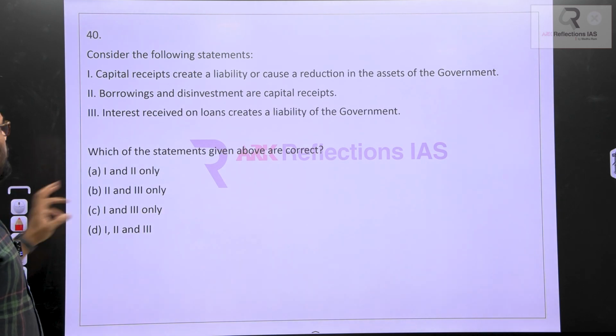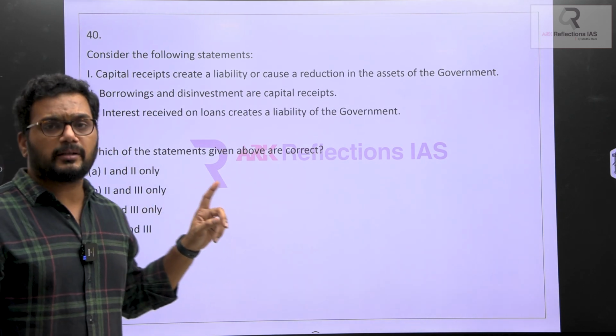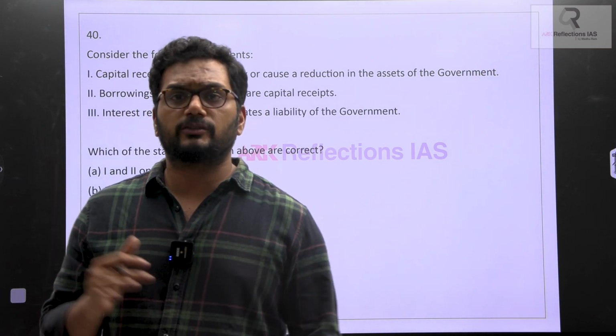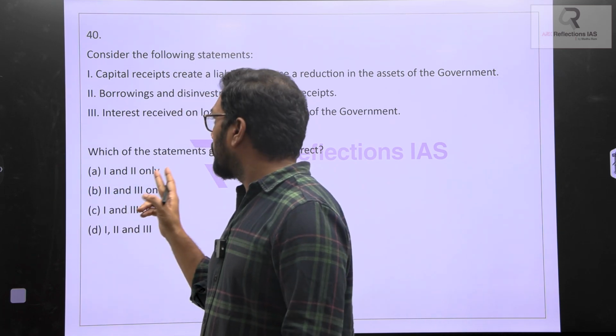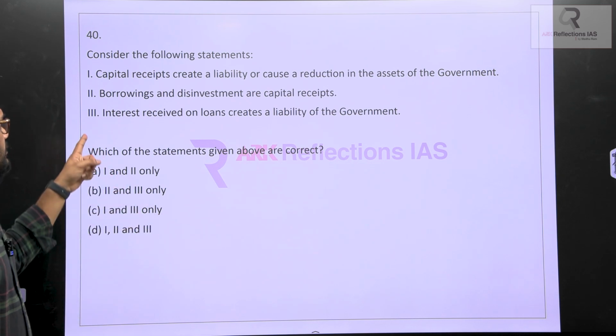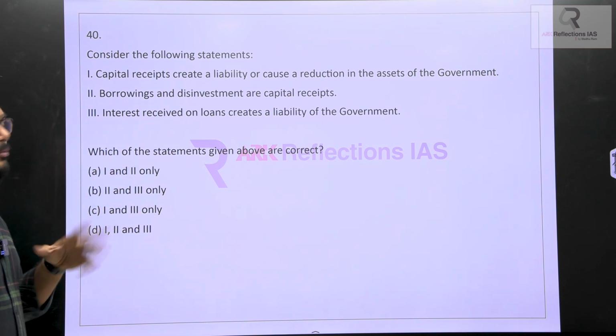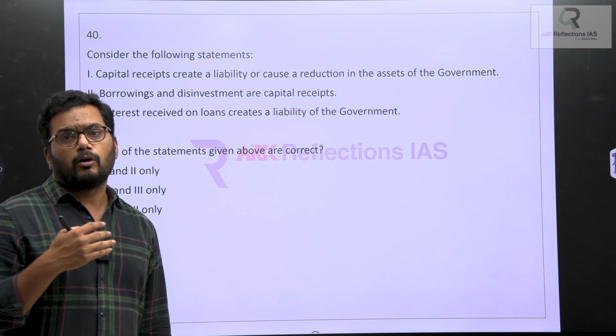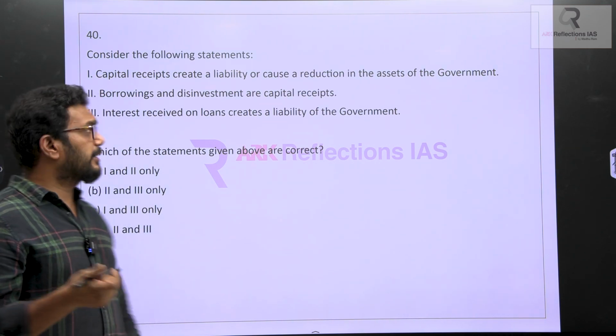Next, very important question. This is part of the fiscal policy chapter. Hundreds of times we have discussed this topic, hundreds of times I have raised this question. It is talking about the entire annual financial statement chart. Here he says, capital receipts create a liability. Obviously, capital receipts means something which I am borrowing. If I borrow, obviously I have to repay. So that will create a liability.